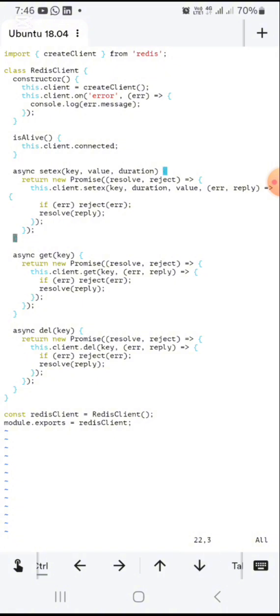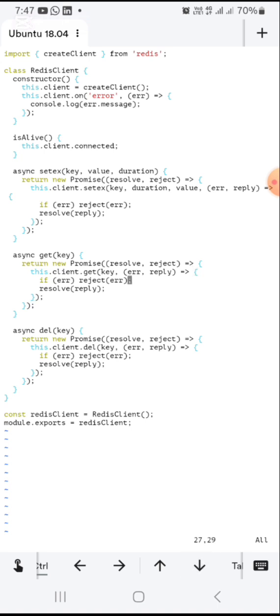Then same thing for get. Get only needs to take the key, the key of what you want to retrieve. It also returns a promise. In that promise, I just called this.client.get with the key, which is what is to be retrieved. Then I wrote a callback function for that as well.